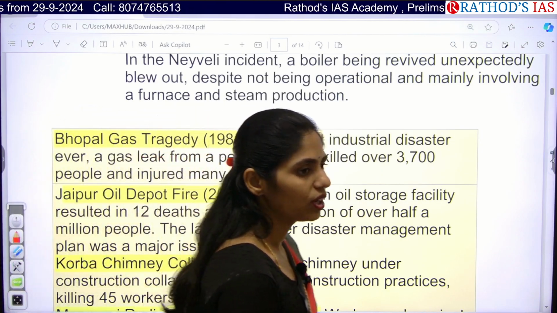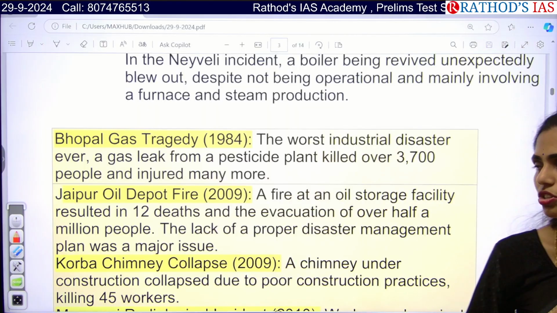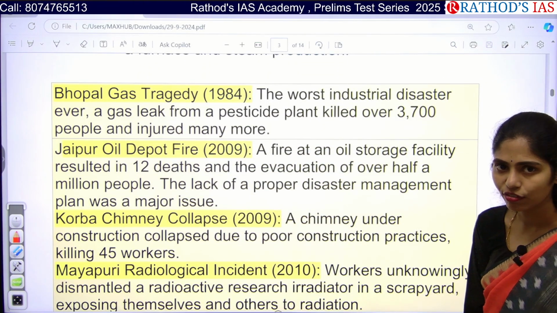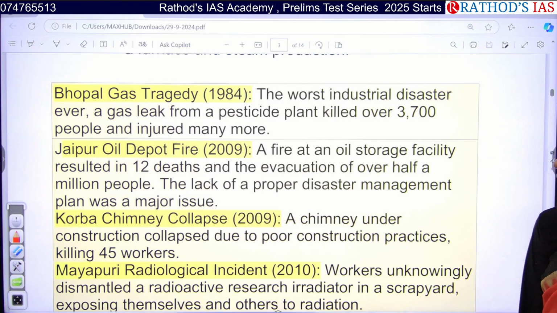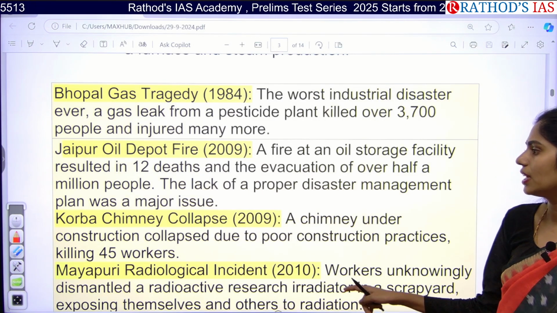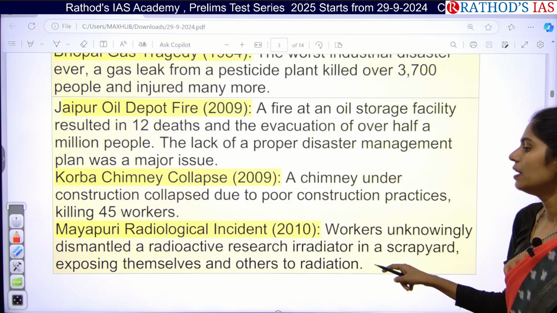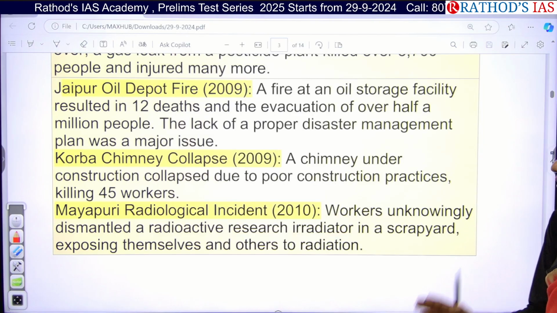So you might know well about the Bhopal gas tragedy, in the year 1984. And the next one is the Jaipur oil depot fire, which happened in 2009. And the Korba chimney collapse in 2009. And the Mayapuri radiological incident in 2010.